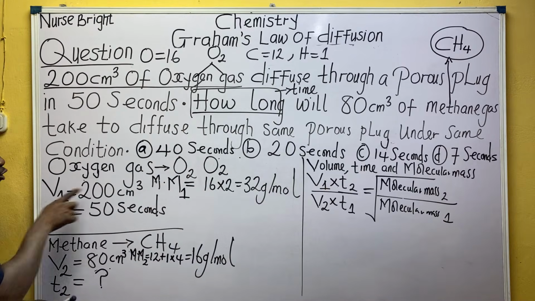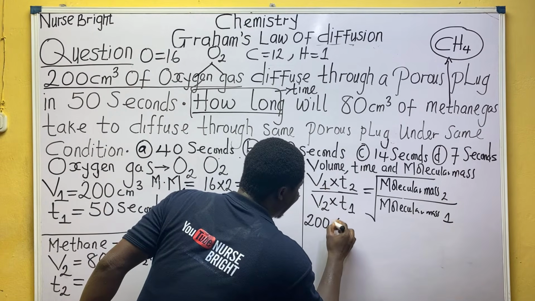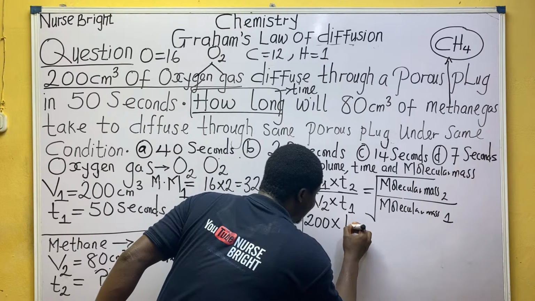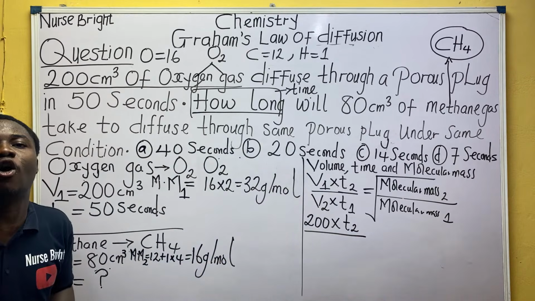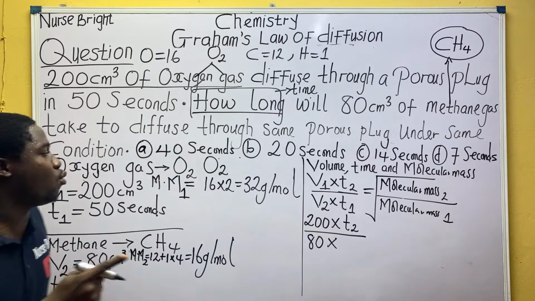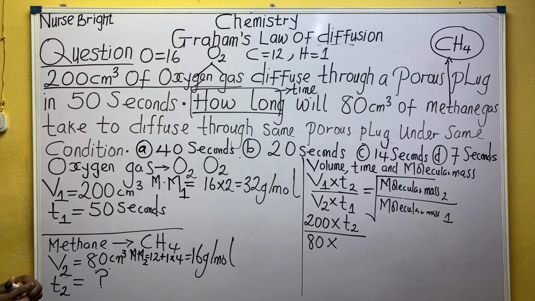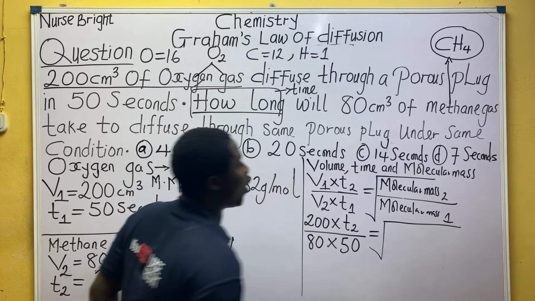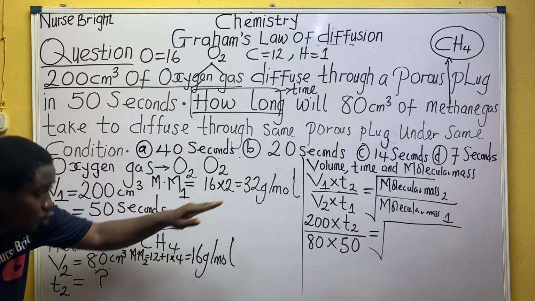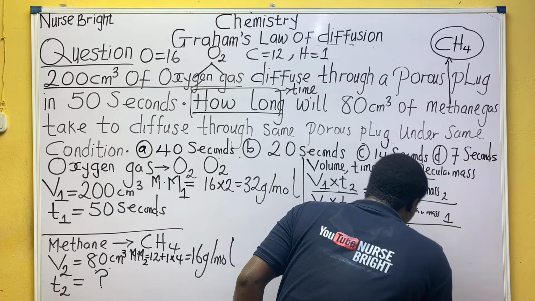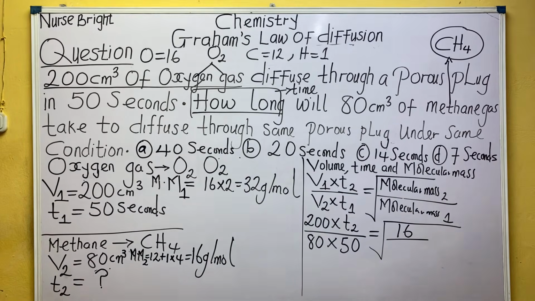Let us input our parameters. Volume 1 was 200, so 200, I can say it was centimeter cube, but let's just write 200, times what we are looking for, T2, all divided by volume 2. Everyone, what is volume 2? 80 centimeter cube, times time 1. The time it took the first gas to diffuse is 50 seconds, is equal to root of what? What is molecular mass 2? Is it 32 or 16? Must be wise. Everybody, it is 16, molecular mass 2. Is it not for the second gas? It is 16.